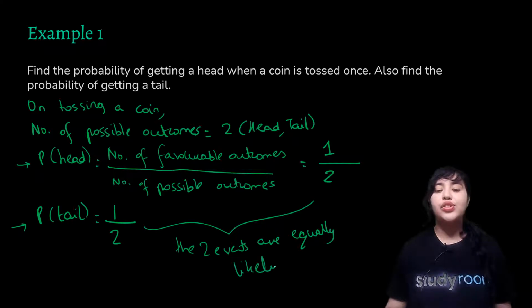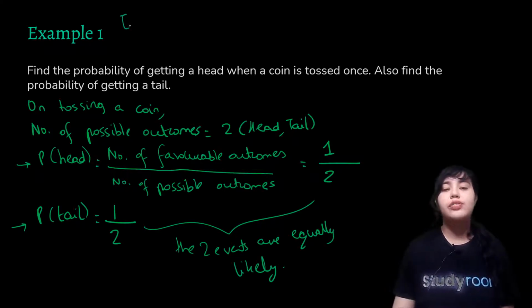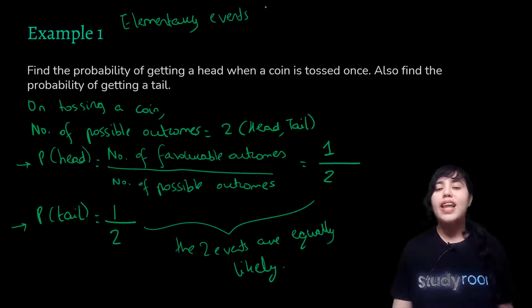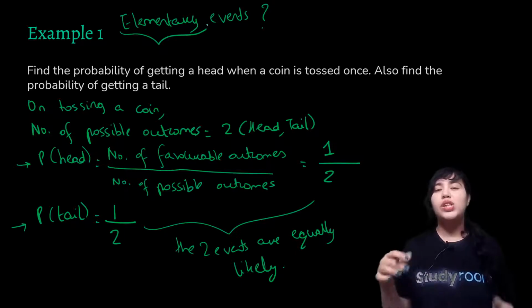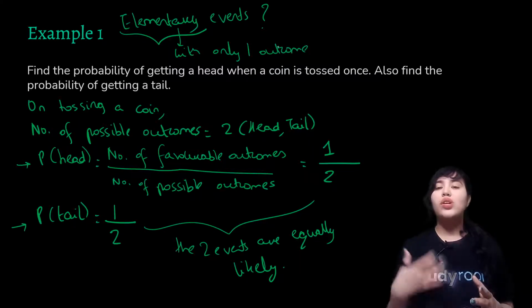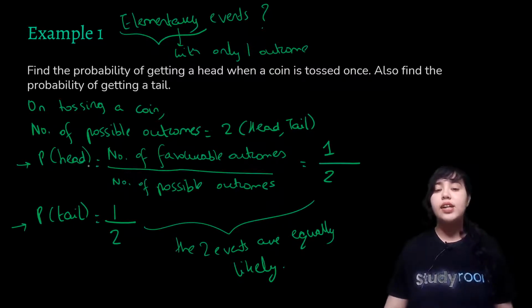Now here I'd like to introduce to you a new concept, which is that of elementary events. By now you already know what events mean, right? Experiments or your trials. So what do we mean by elementary events? Elementary refers to something very basic, if you go by normal English. But here in math and probability especially, elementary events refer to events with only one outcome. Please note down this definition. Events which yield only one outcome are called elementary events. So in this case, the event getting a head is an elementary event, because there is only one outcome, which is heads.